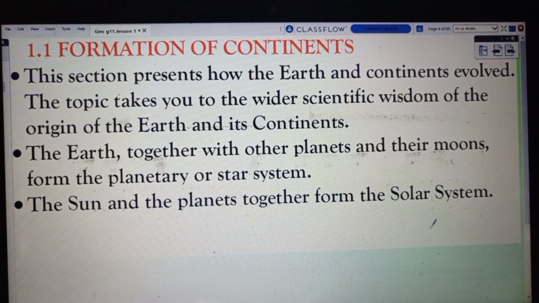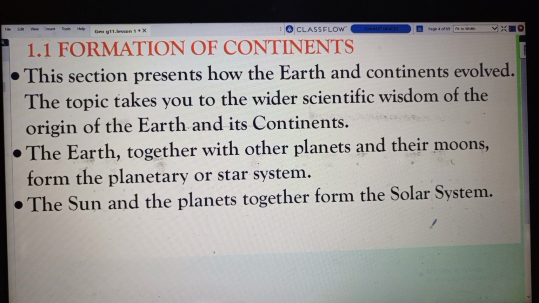Okay, formation of continents. This section presents how the Earth and the continents evolved. So when we talk about the formation of continents, we are going to talk about the evolution of continents and the evolution of the planet Earth.